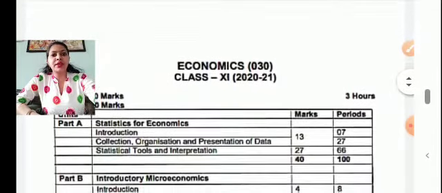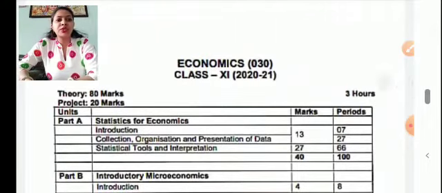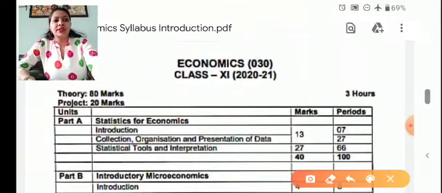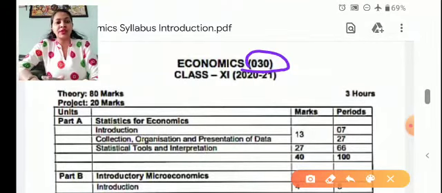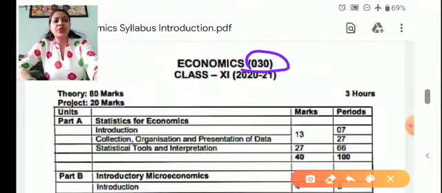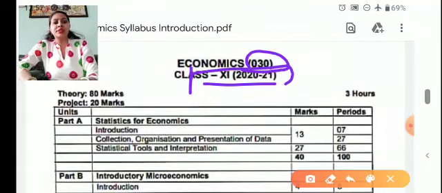Here you can see that economics has the subject code 030 in your CBSE. When you get the CBSE mark sheet or the date sheet, that subject code is 030. For session 2020-21, I will explain the syllabus.